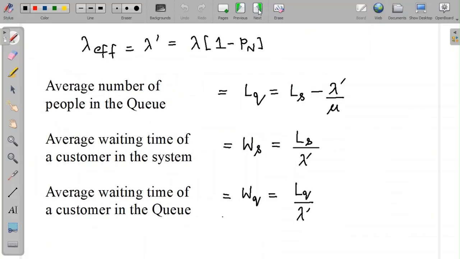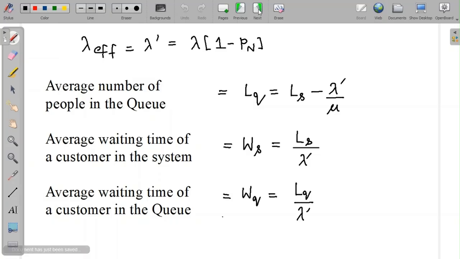The average number of people in the queue will in fact depend on what is called the effective arrival rate. The effective arrival rate is denoted by lambda dash, this is lambda times (1 minus Pn). By effective arrival rate, we denote the actual arrival rate which happens because of the finite capacity of the system. Because once the entire queue is occupied, we may lose customers, and that causes a dent in the arrival rate, which means lambda will be reduced to lambda dash.